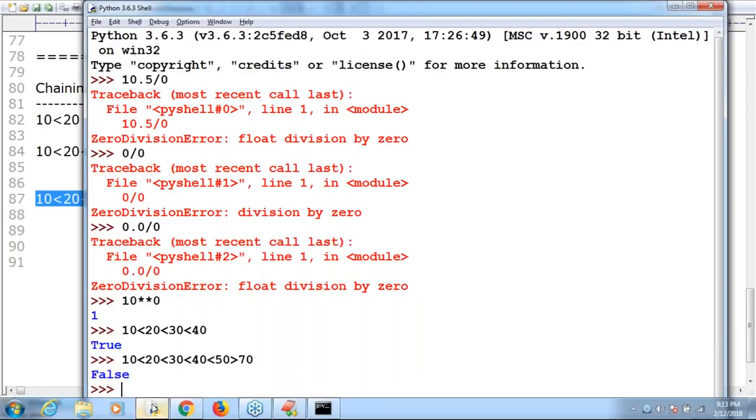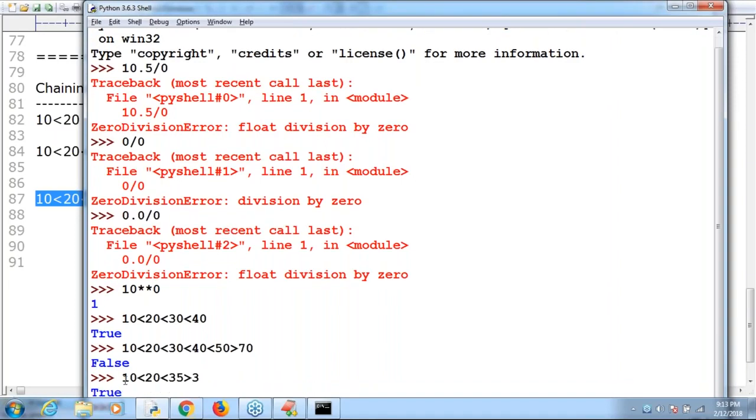Now, let me execute this. Can you please observe 10 less than 20, less than 35, greater than 3. Are you getting it? True, because all the conditions are satisfied. That's why true is the answer. Clear? I hope so. That's all.